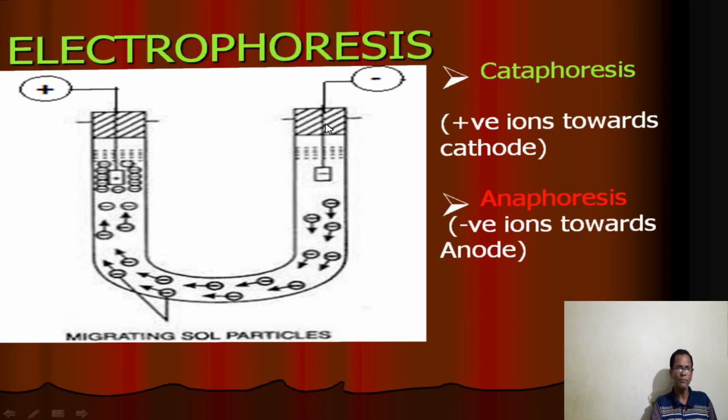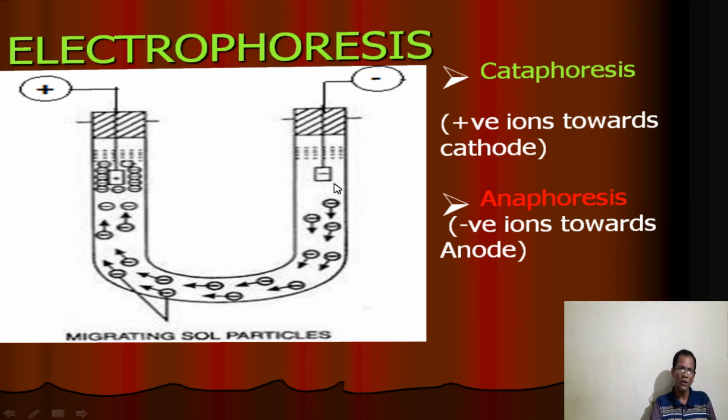When the voltage is applied, the colloidal particles get attracted towards a particular electrode. In this diagram, these negative colloidal particles move towards the positive electrode, which is called the anode.